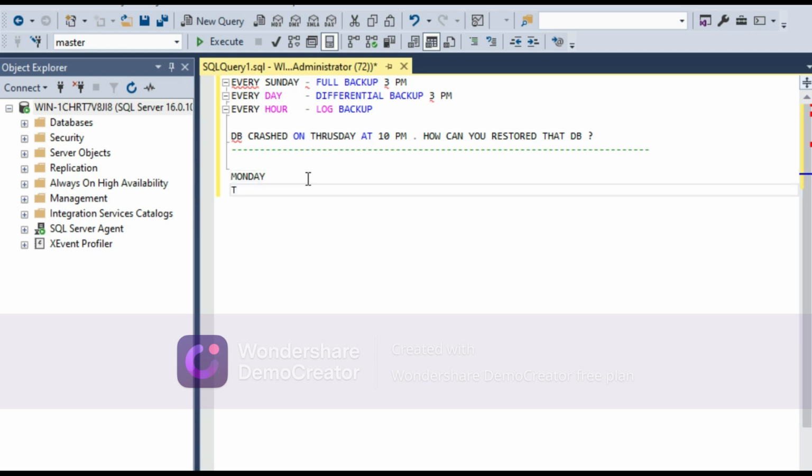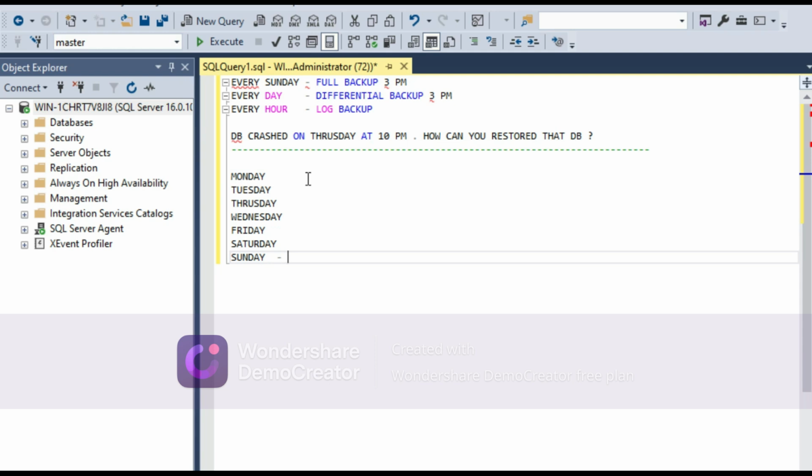Monday, Tuesday, Wednesday, Thursday, Friday, Saturday, and Sunday. So Sunday we have full backup, latest available full backup.